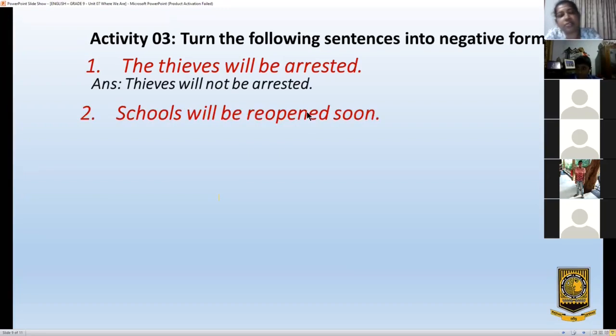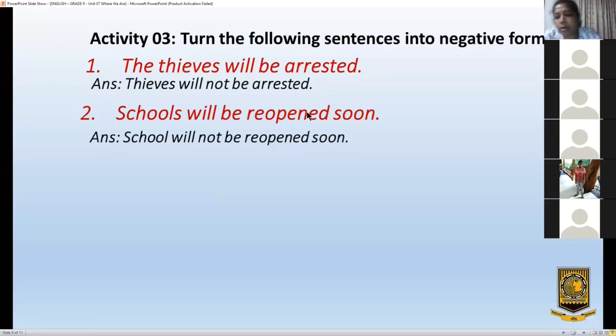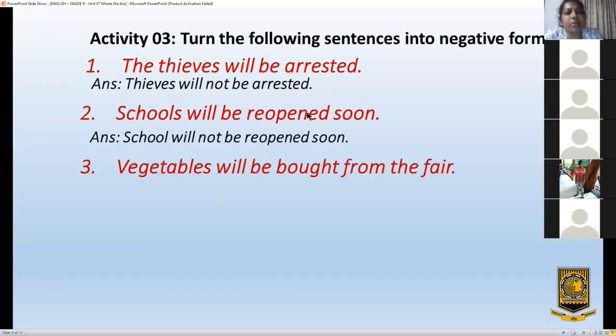Schools will be reopened soon. Schools will not be reopened soon. Yeah, the shortened form. Schools won't be reopened soon. Okay, we'll move to the next sentence.